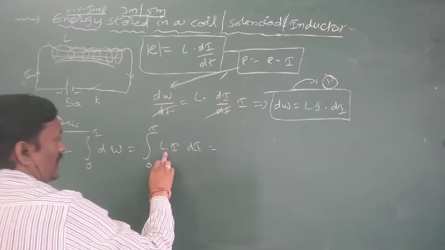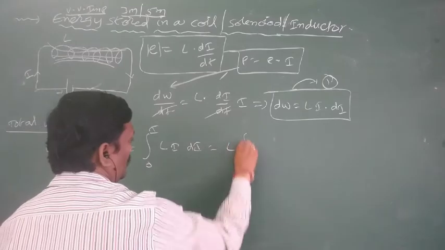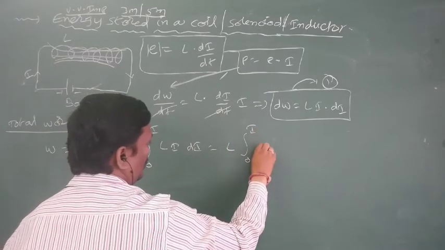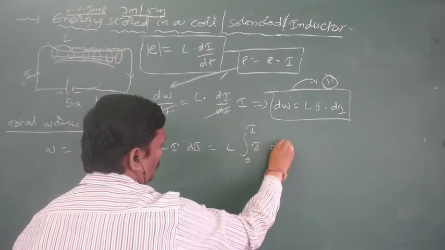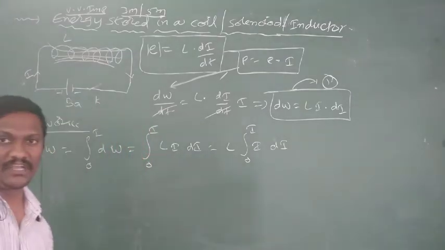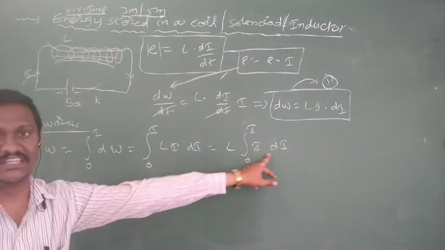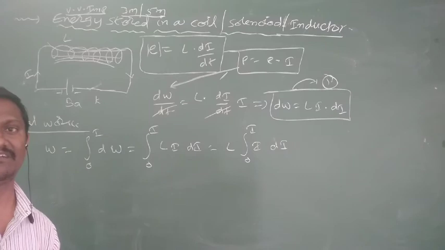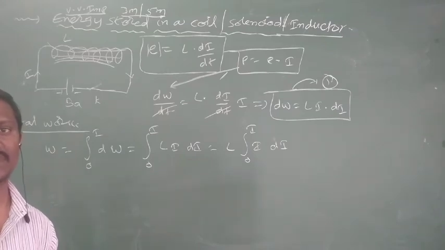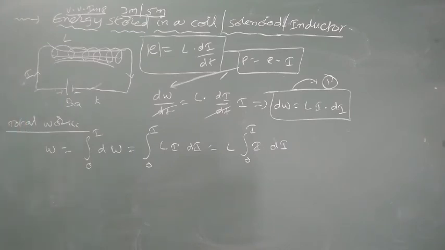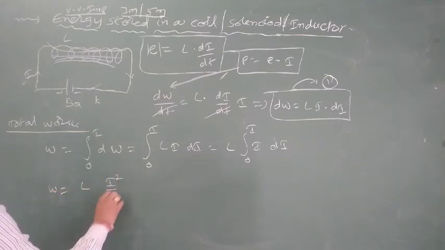Here L is constant. Integral from 0 to I of I into di. It is in the form of x dx. Integral of x dx means x square by 2. Integral of t into dt means t square by 2. So like that, integral of I into di means I square by 2. Total work W is equal to L into I square by 2.